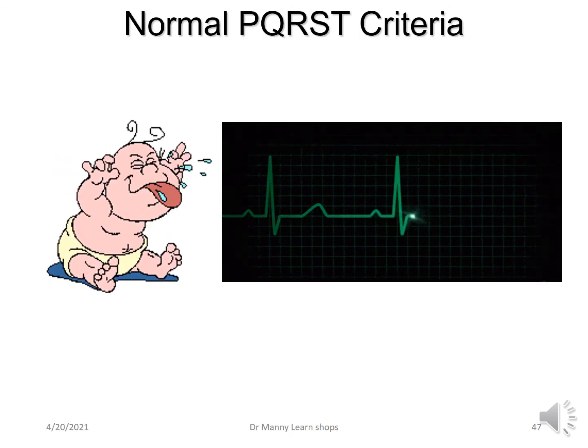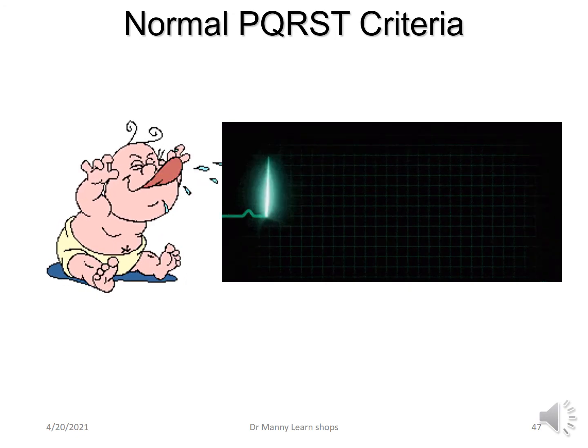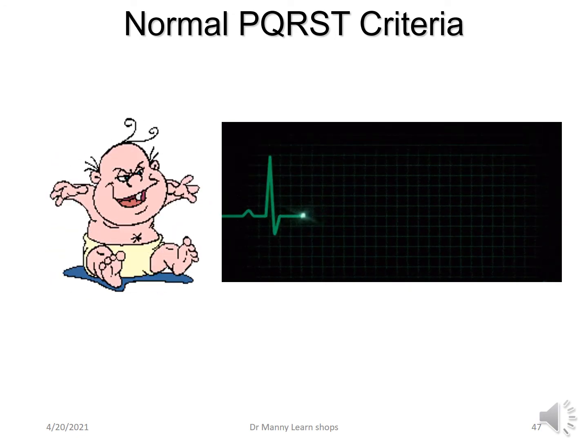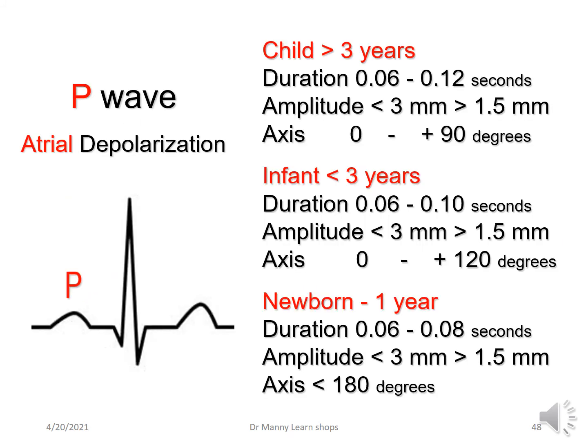Okay, now let's look at the criteria for the PQRST complex. The P wave, we said, represents atrial depolarization. It's a small positive deflection before the Q wave or the QRS complex. And following it is what is called the PR segment.